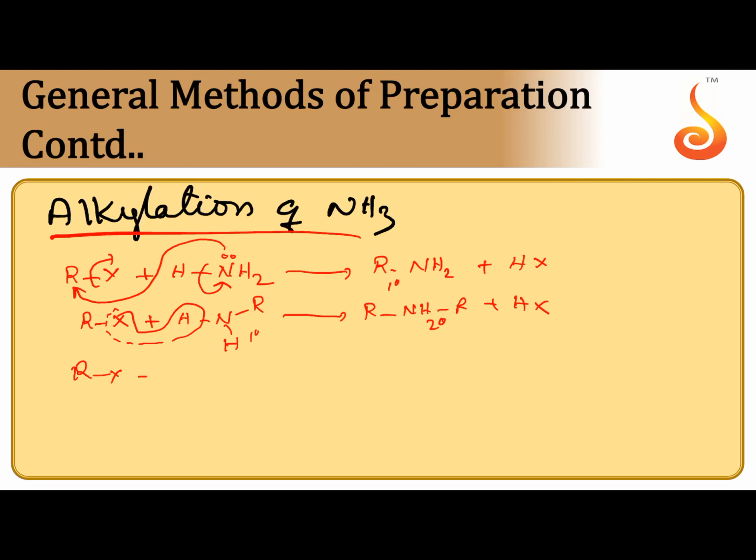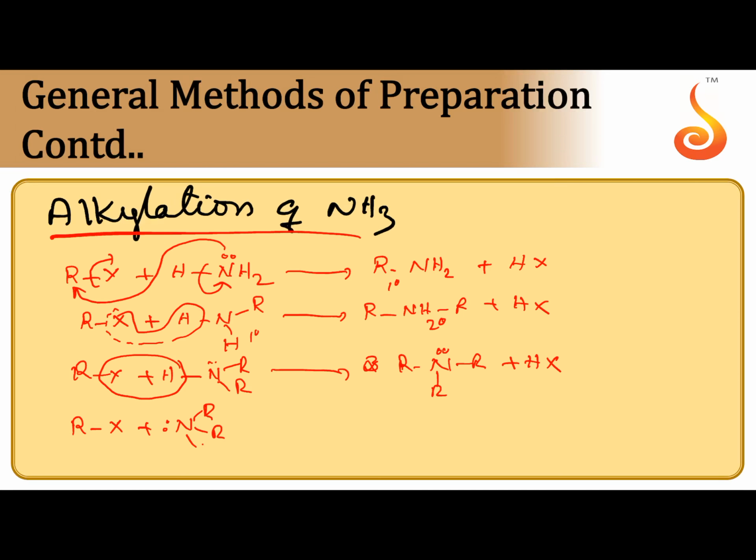Similarly, if one more RX is added, the 2-degree amine also undergoes an SN reaction, HX is removed, and we can get a 3-degree amine. The 3-degree amine is still acting as an attacking nucleophile since a lone pair is there. That's why if one more mole of RX is added, the 3-degree amine also undergoes an SN reaction.